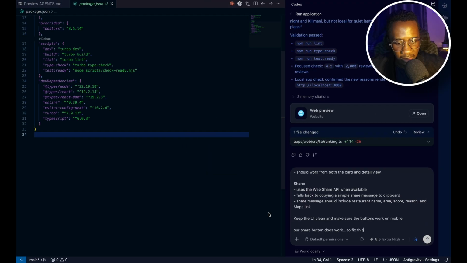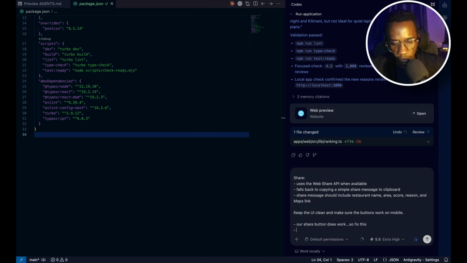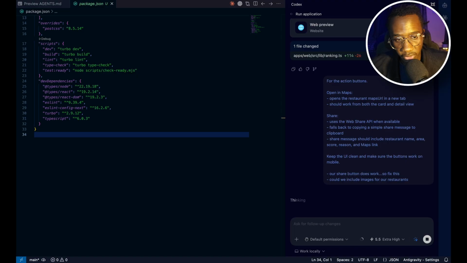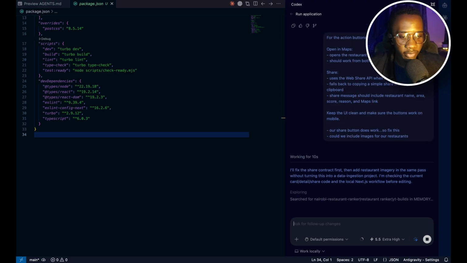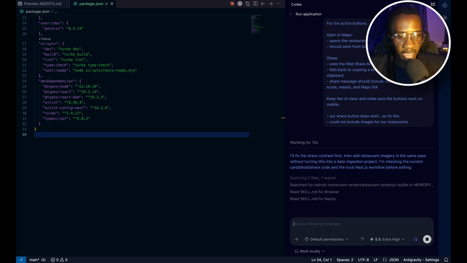So I can also tell it, could we include images for our restaurants? So as I mentioned, we're going to clean up the UI to make it more visually appealing. For now, the goal is just to ensure the logic works as it should.